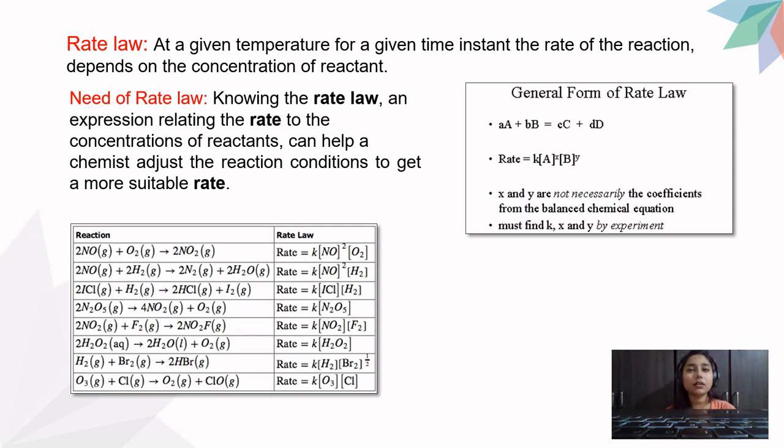You can see the next reaction itself. In next reaction 2H2 था, but वहाँ पे H2 के ऊपर 2 ऑर्डर में नहीं लगाया गया है. So orders and stoichiometric coefficients are never ever equal to each other. Why? Because stoichiometric coefficients are put there when you balance your chemical equations, and orders or exponents that you use in your rate law are experimentally determined values. They cannot be determined theoretically, but your stoichiometric coefficients can be determined theoretically.